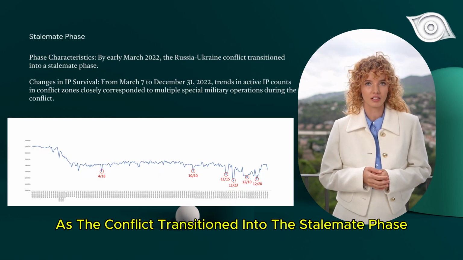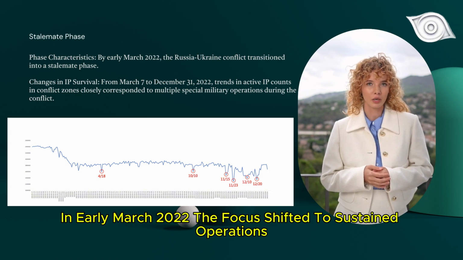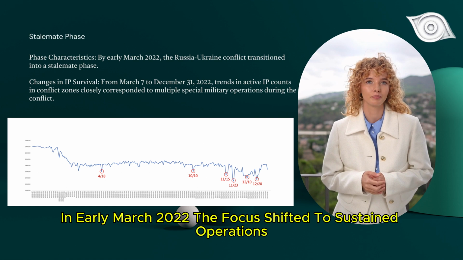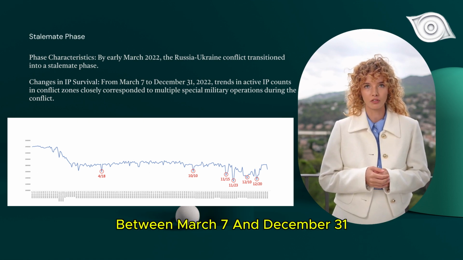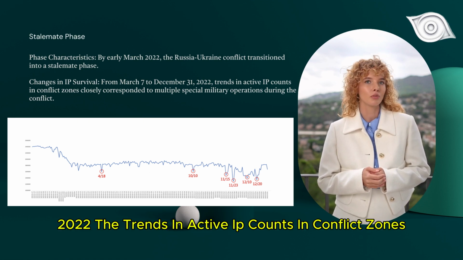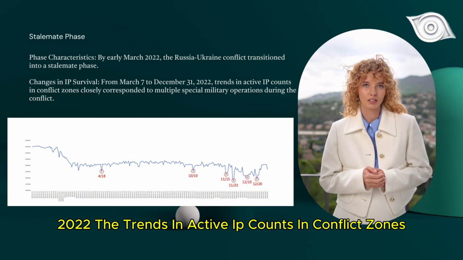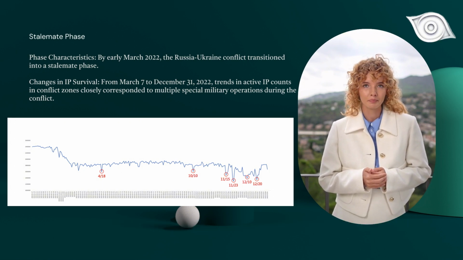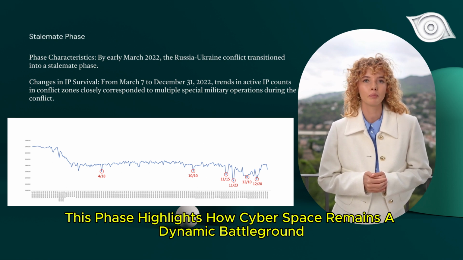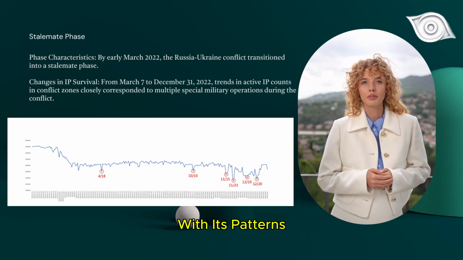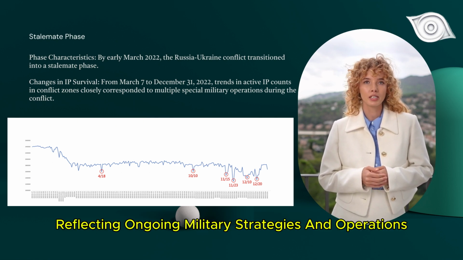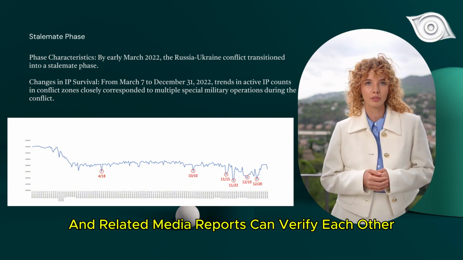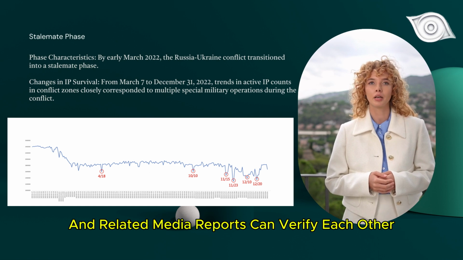As the conflict transitioned into the stalemate phase in early March 2022, the focus shifted to sustained operations. Between March 7 and December 31, 2022, the trends in active IP counts in conflict zones closely corresponded to key military operations. This phase highlights how cyberspace remains a dynamic battleground, with its patterns reflecting ongoing military strategies and operations. And these military actions and related media reports can verify each other.